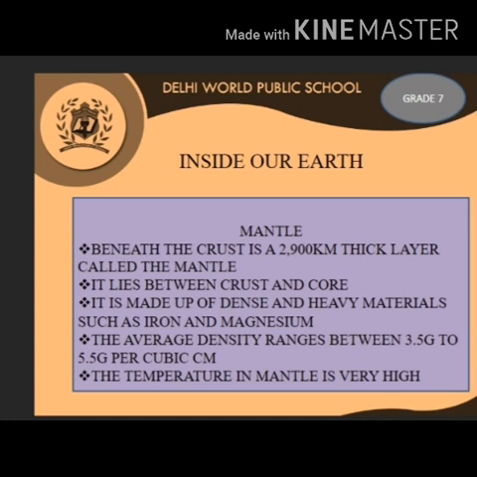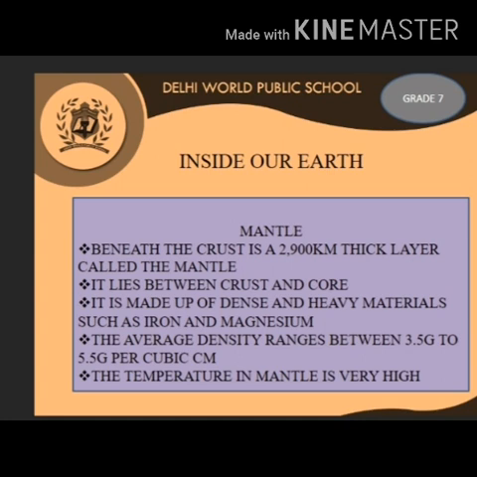Now let's see the facts of the mantle. The mantle is divided into two sections. That is the asthenosphere, the bottom layer of the mantle, made up of plastic-like fluid, and the lithosphere, the top part of the mantle, made up of cold dense rock. The average temperature of the mantle is 3000 degrees Celsius. The temperature of the mantle becomes much hotter as you get closer to the inner core.